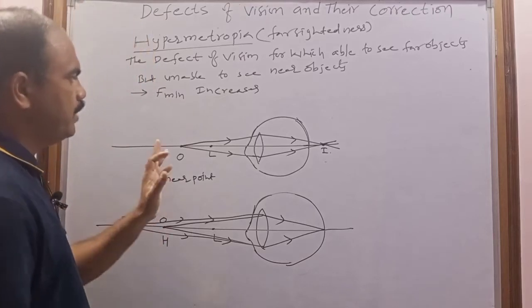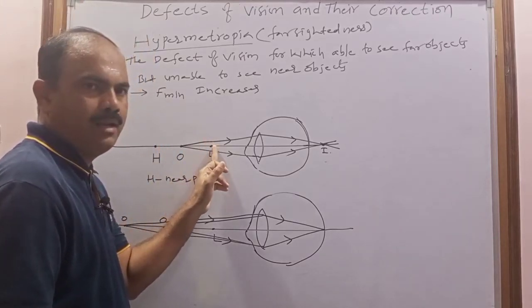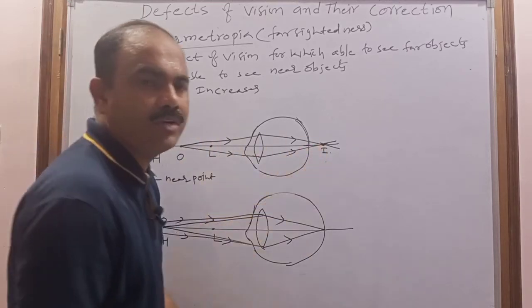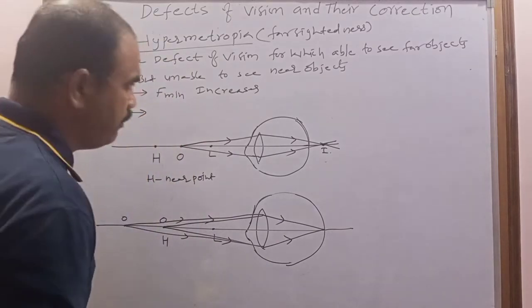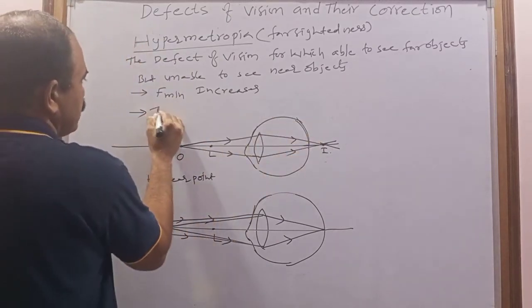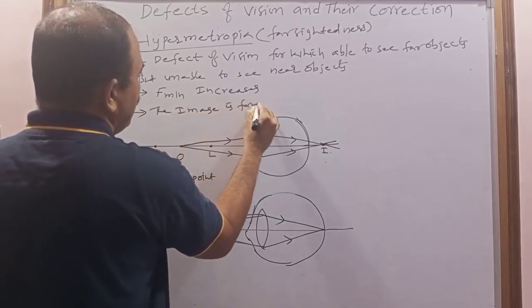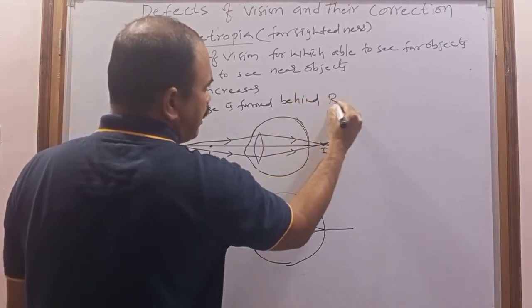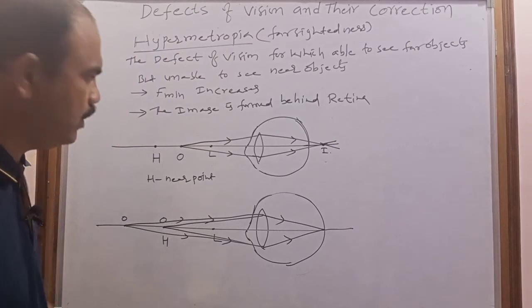But if the object is between H and L, or at L, where is the image formed? After the retina. So if the person is suffering with hypermetropia, the image is formed behind the retina. So you have to remember.